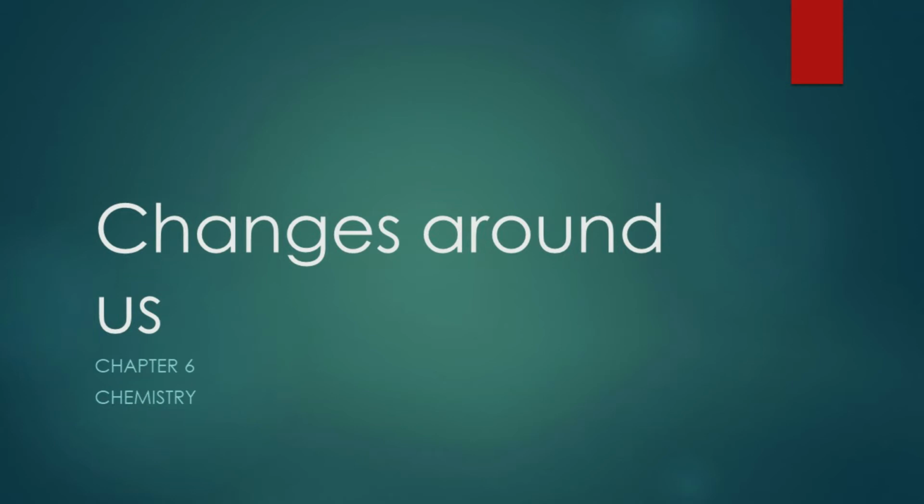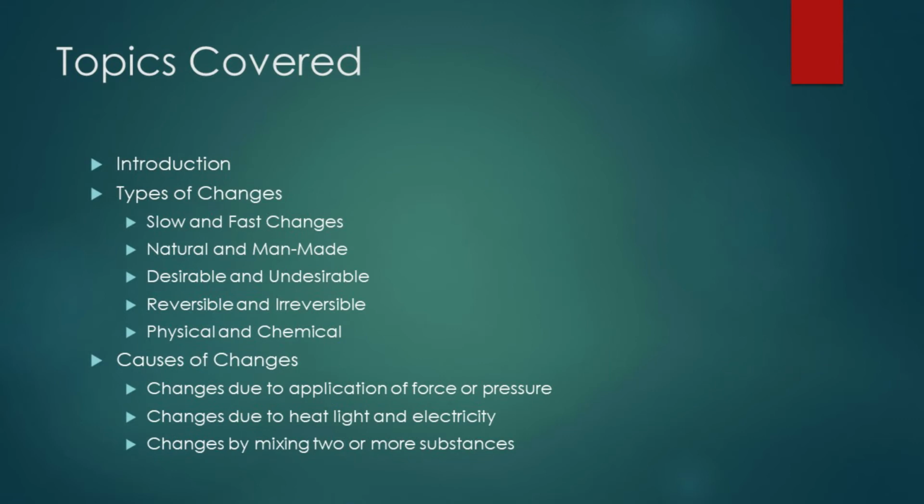Hello students, today we are going to start a new chapter, chapter 6 in chemistry, that is changes around us. Now in this chapter the topics covered are first an introduction to changes, then types of changes. In types of changes we will discuss slow and fast changes, natural and man-made changes, desirable and undesirable changes, reversible and irreversible changes, physical and chemical changes.